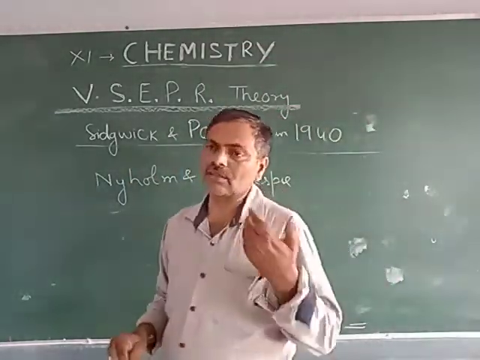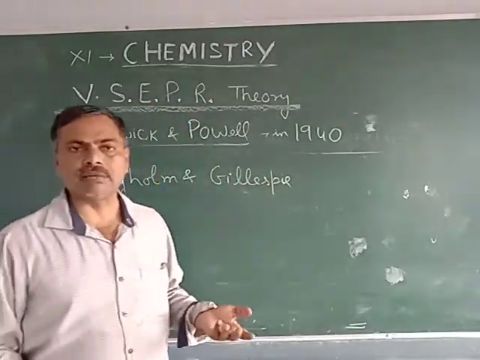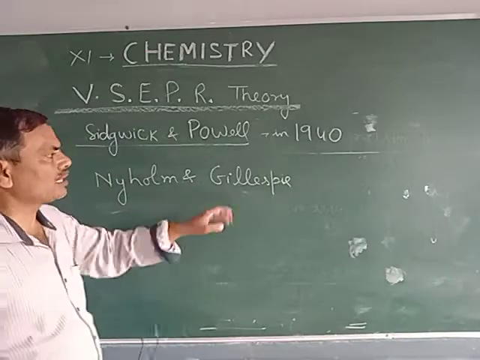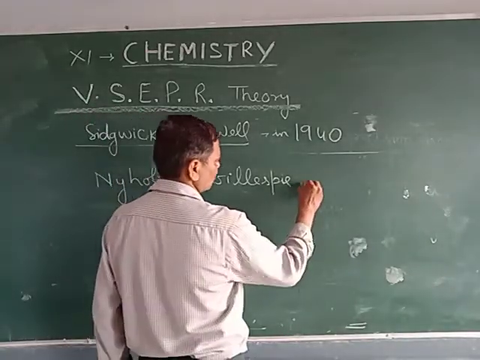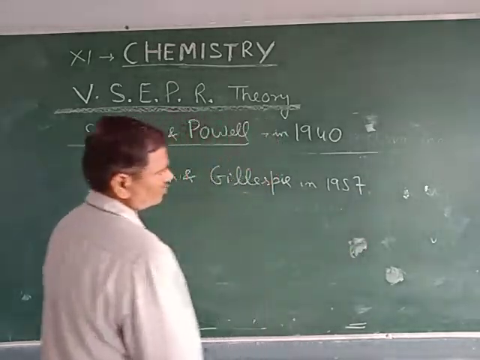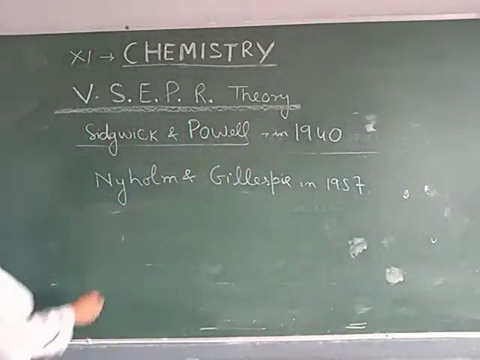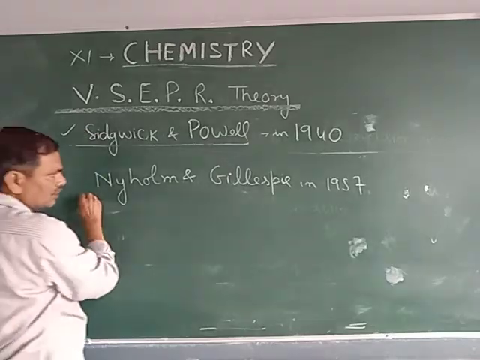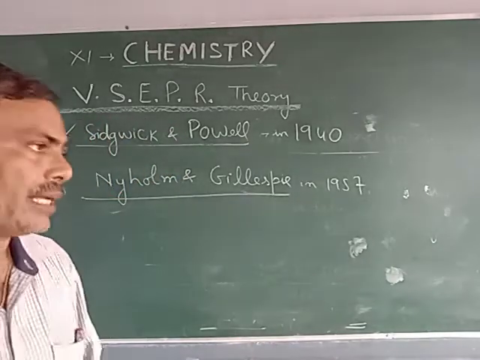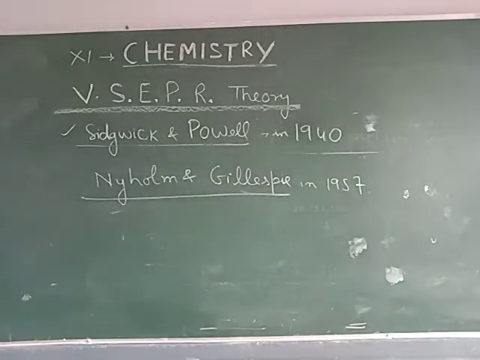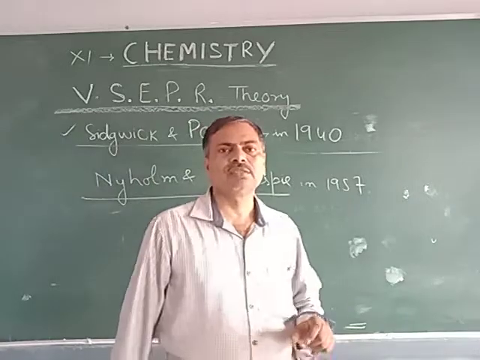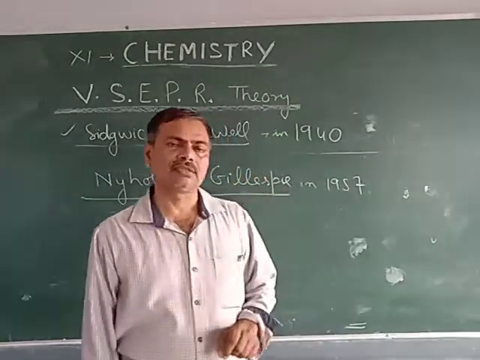But after the discovery of certain other parameters, it was further developed by Nyholm and Gillespie in 1957. Initially given by these two, but further developed by the others. This theory is regarding the shape of molecules, covalent molecules especially.